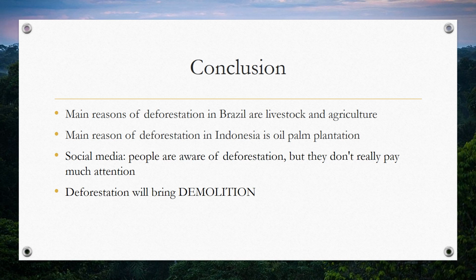In conclusion, deforestation brings environmental issues such as global warming, extreme weather, and biodiversity losses. It is demolition for human beings.